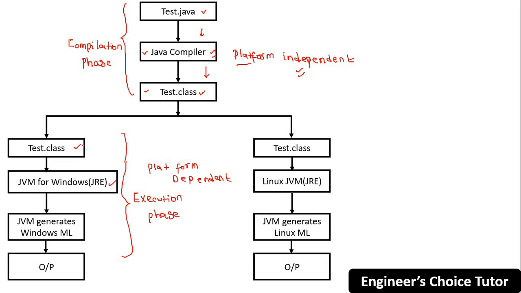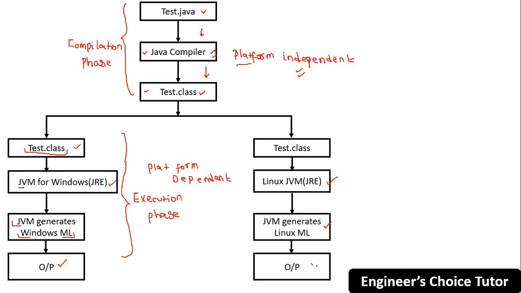Suppose you are using the Windows operating system. You have to download JVM for Windows, then only this test.class file will execute on the JVM, and JVM will generate Windows machine language, and then only you will get the output. And suppose in the case of Linux, you have to download the Linux JVM, meaning JRE for Linux. JVM generates Linux machine language, and then you will get the output.